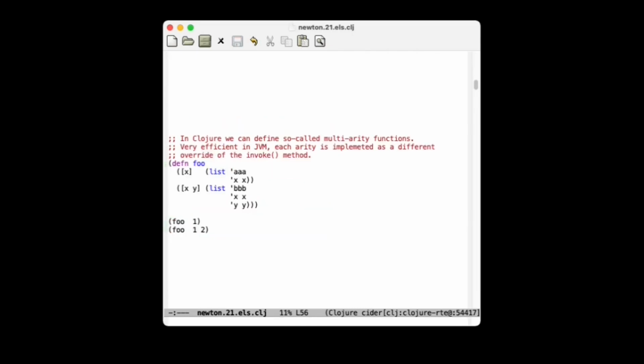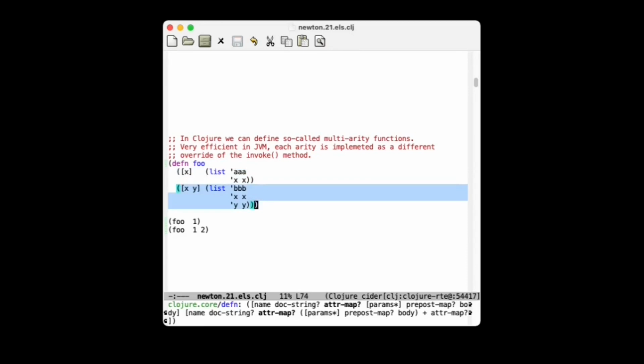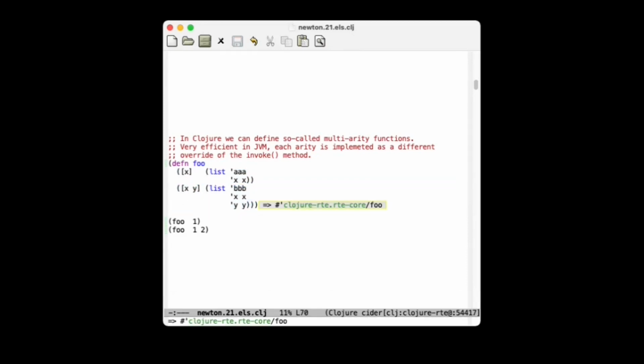Let's start by looking at how functions are defined in Clojure. So a function definition in Clojure can have multiple implementations, one per arity. If I define the function foo like this, and I call the function with one argument, then since it has one argument, the one arity clause is selected, and this expression is evaluated with x bound to 1. And we see that the return value is correct. If we call the function with two arguments, we see the second clause is selected, and x and y are bound to 1 and 2, and the expression is evaluated.